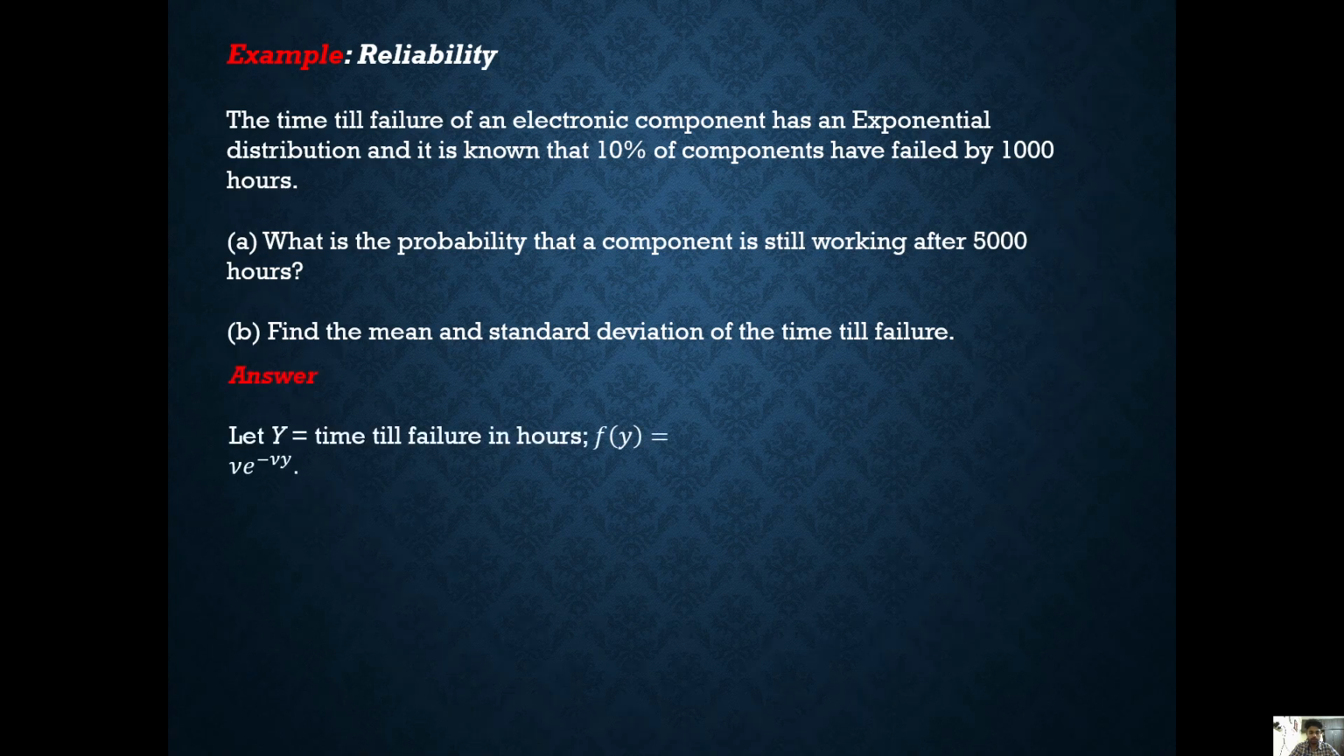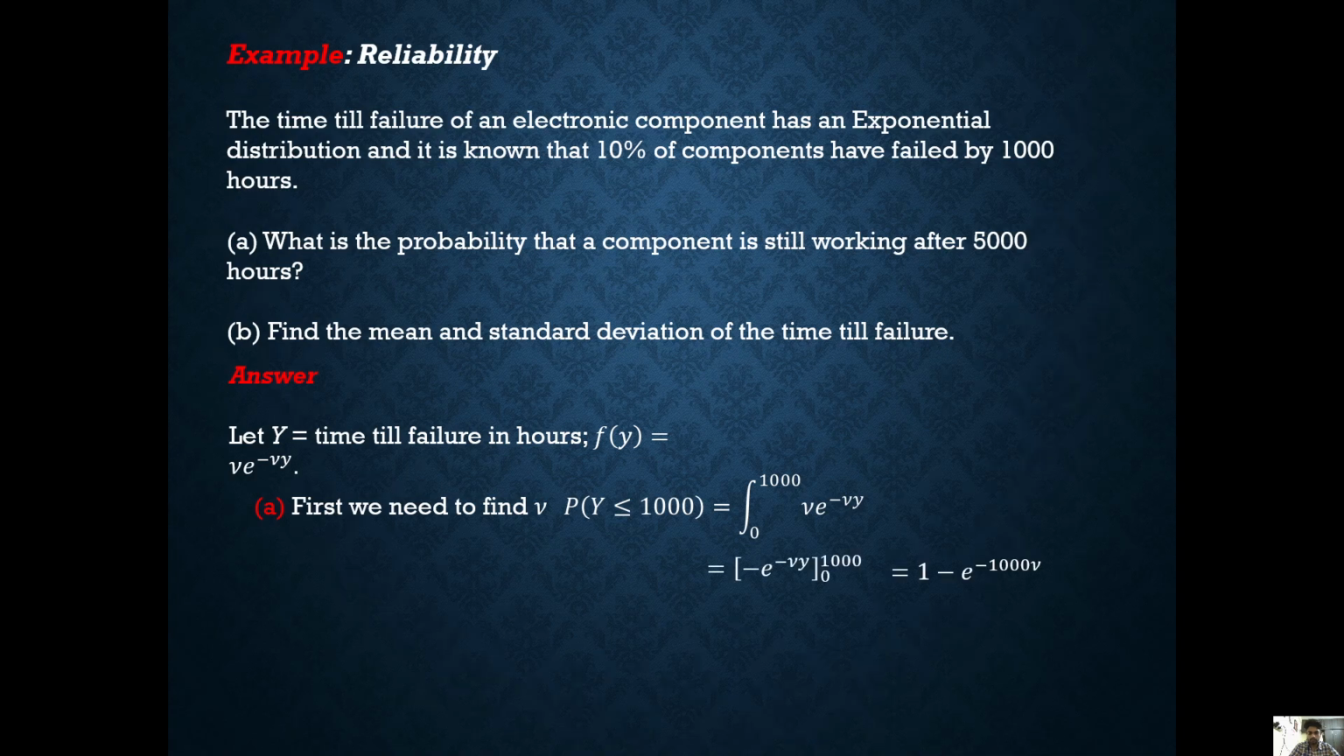Answer. Let y be the time till failure in hours. f(y) is equal to v e^(-vy). First we need to find v. P(y is less than or equal to 1000) is equal to the integral from 0 to 1000 of v e^(-vy) dy, which is minus e^(-vy) evaluated at 1000, that is equal to 1 minus e^(-1000v). P(y is less than or equal to 1000) is equal to 0.1.